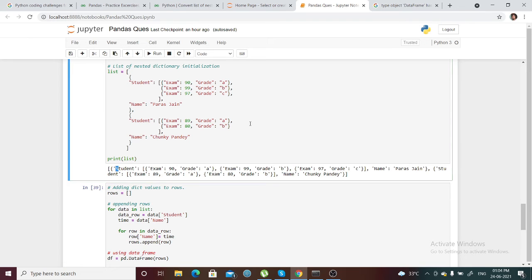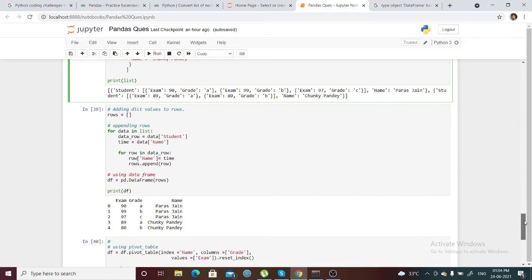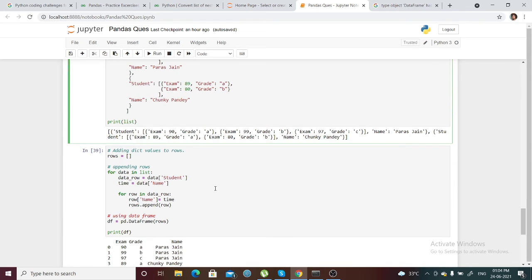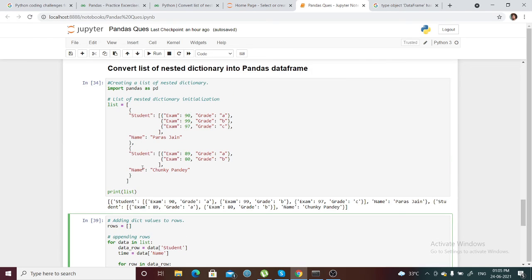So you know that whatever the keys are will be considered as columns, right? So yes, let's see. Okay, so adding dictionary values to the rows. Let's see how we're going to add it. So data in the list, so we need to filter the list. Okay, so what is the list? The list is what I have already taken here.